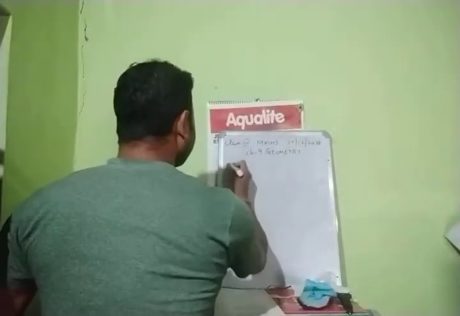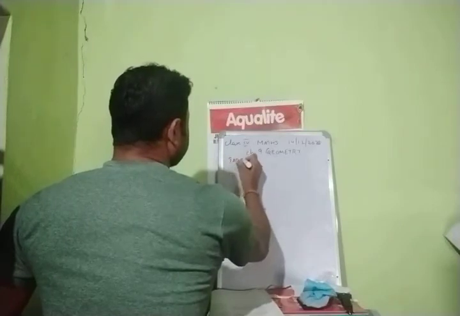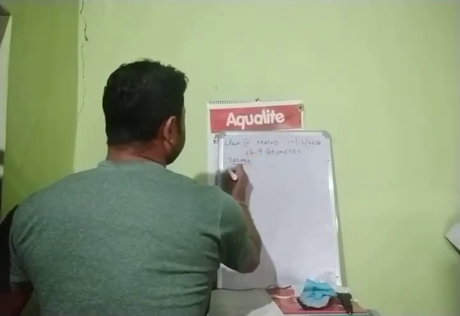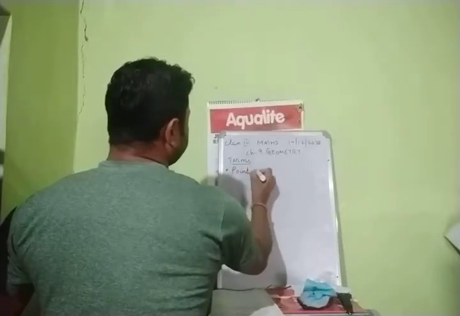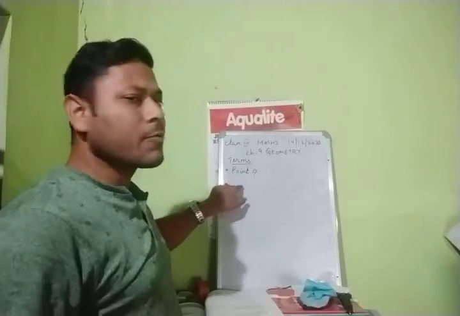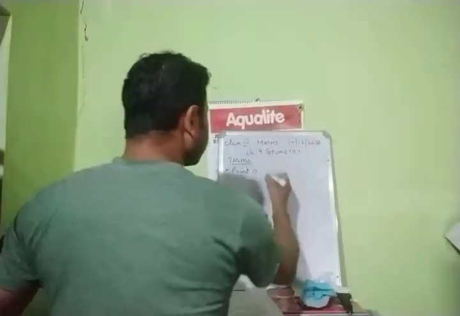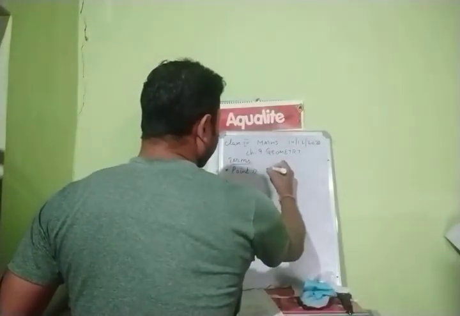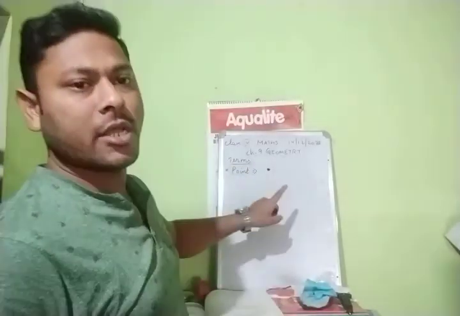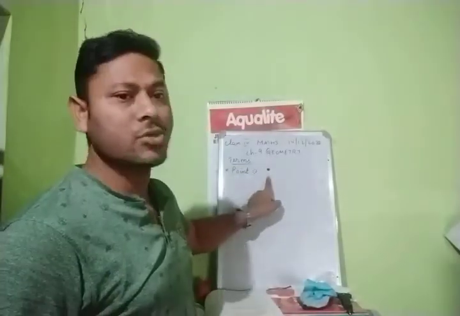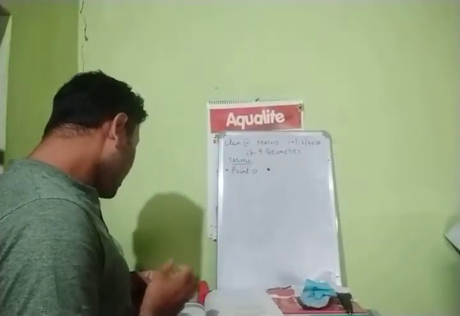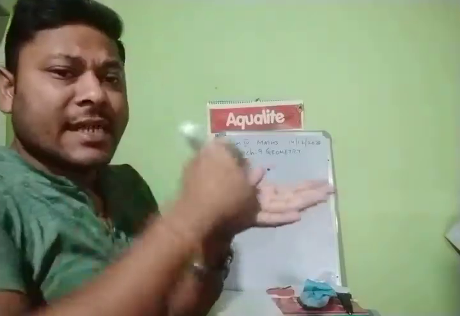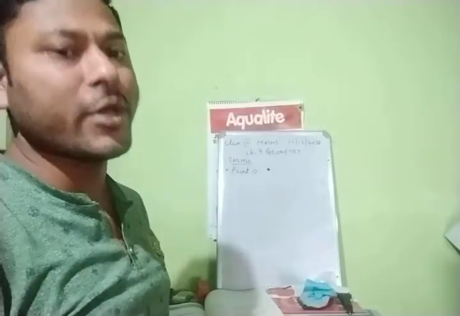Now, first of all, when we talk about geometry, a few terms are there. First is point. Now when we talk about point, what comes to our mind? Just a dot. This is known as your point. Right, children? Now sharpen your pencil and press its tip. That is known as your point.